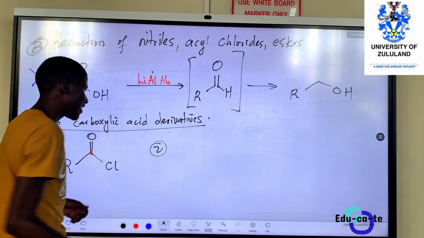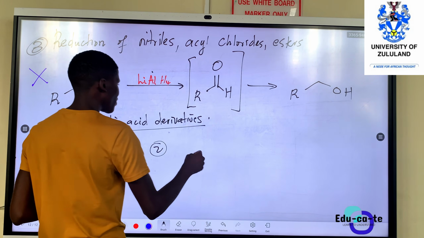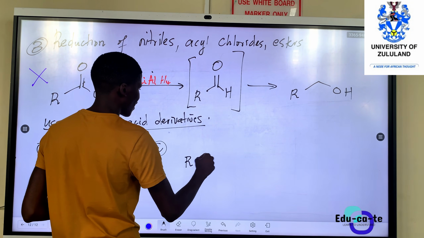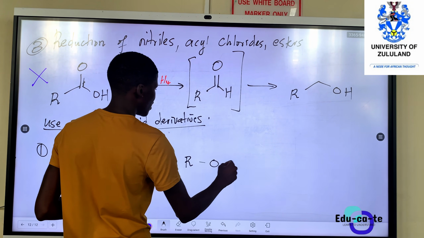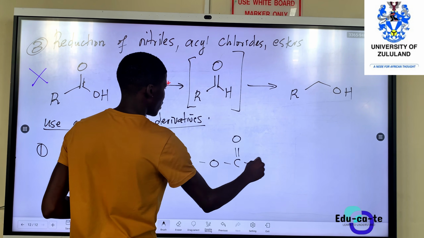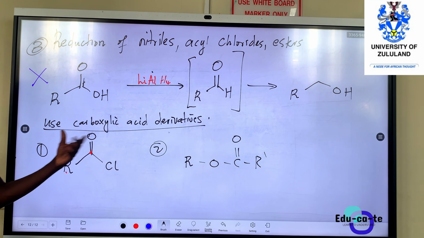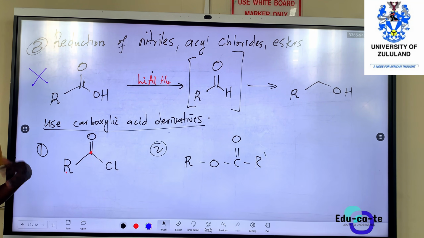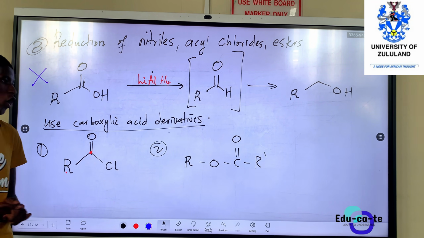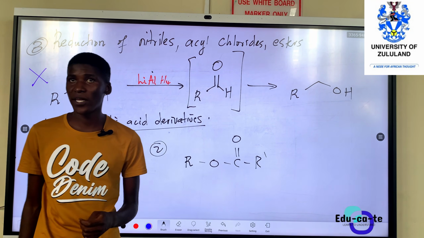Another carboxylic acid derivative that you can talk about is esters. Esters, we know that an ester is like R bonded to oxygen, bonded to a carbon that is double bonded to oxygen, bonded to another carbon chain. So this is an ester. This is the general way of representing any generic ester. An ester is a carboxylic acid derivative as well.